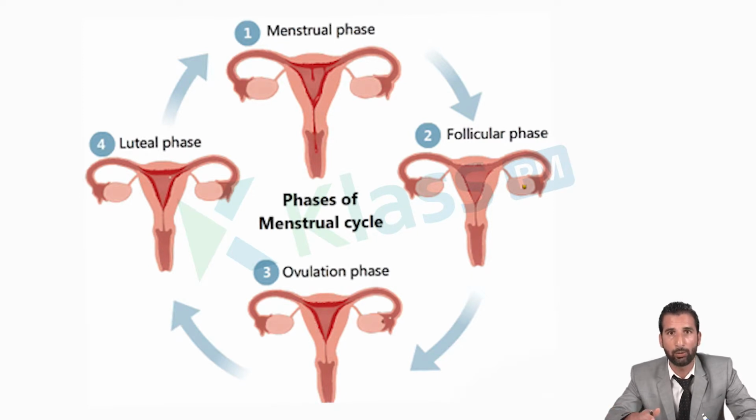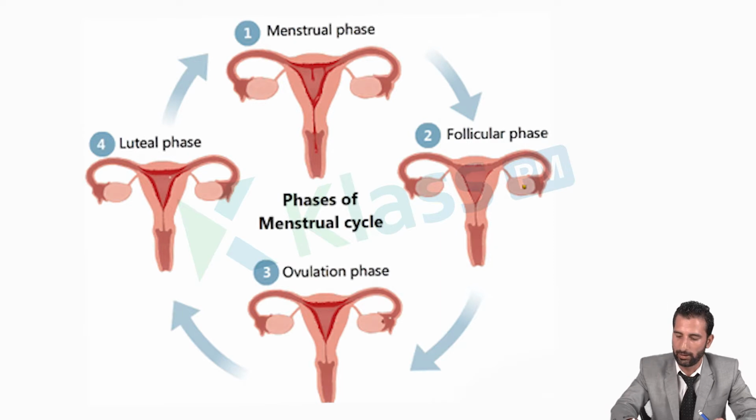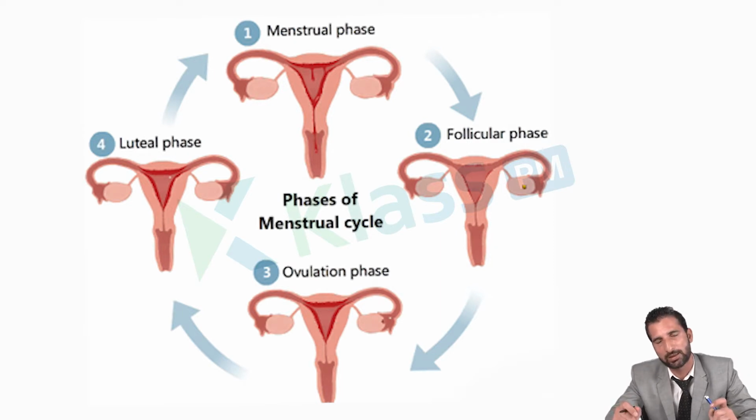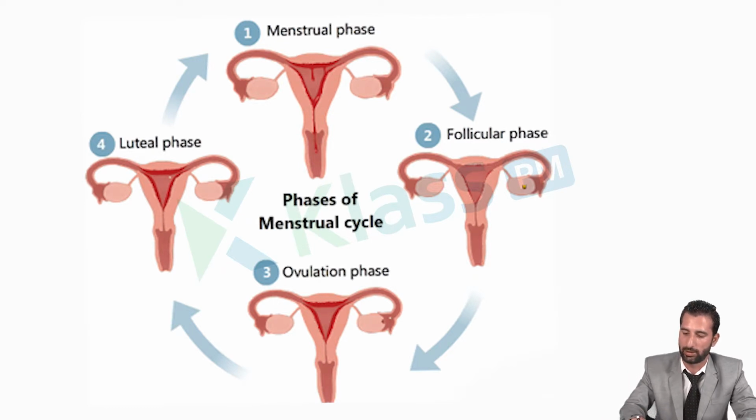So in the pre-ovulatory phase, the follicles which were present since birth in a female ovary undergo maturation for 14 days. And on the 15th day of the normal 28-day cycle, the secondary oocyte present inside the mature Graafian follicle is released, due to a hormone called LH.